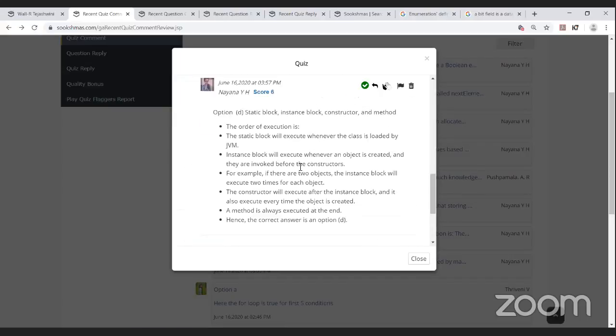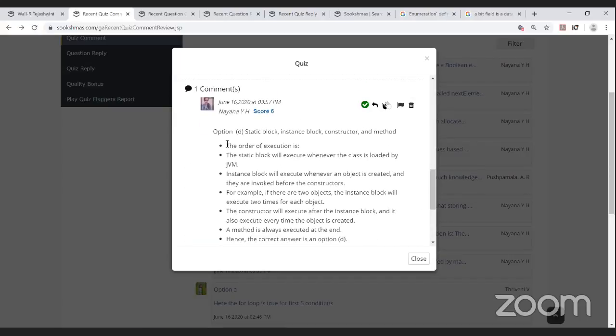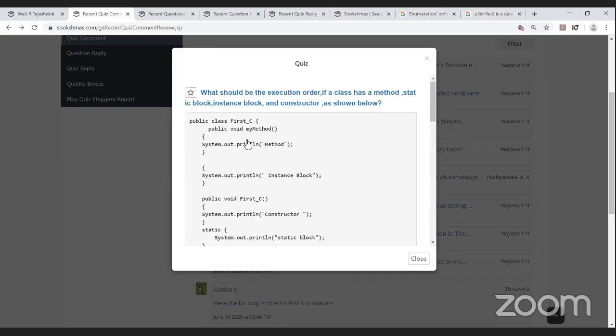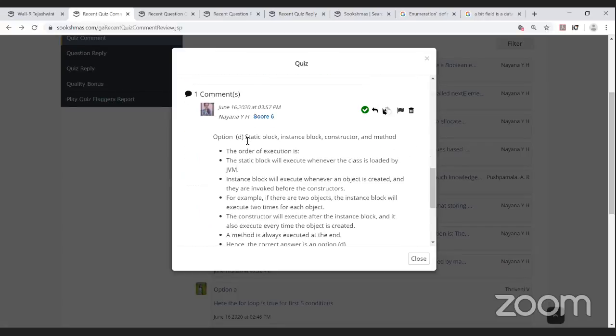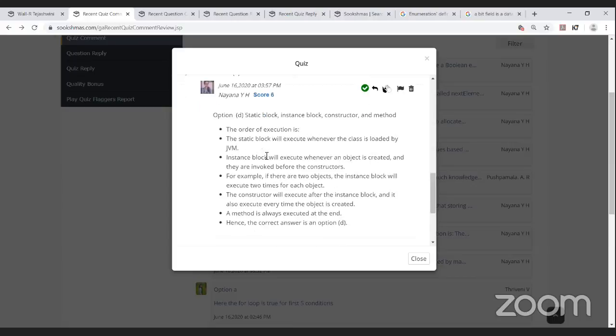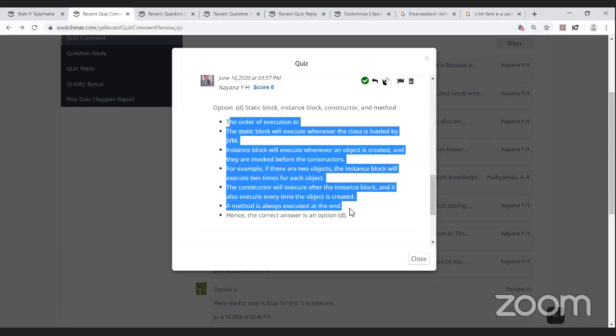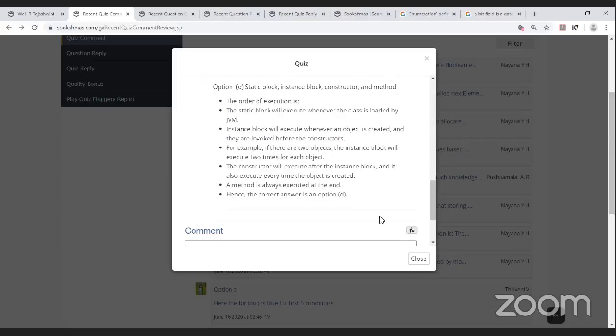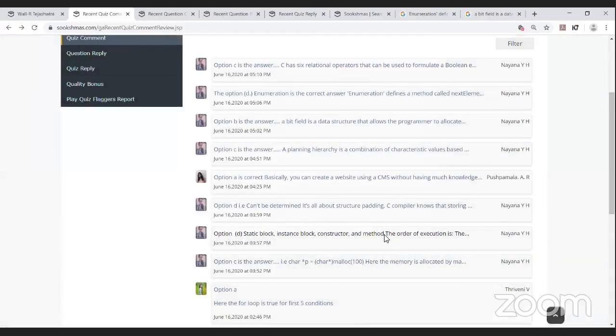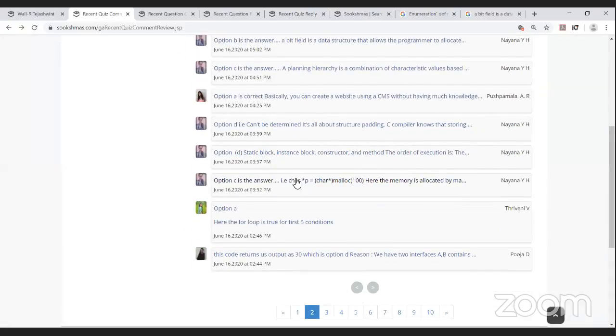Okay, yeah, she has particularly embedded the concept that is being embedded in the code, but I think with respect to the code, she could have explained it also. Yeah, the concept mentioned in her answer is very well done. Okay, and the next comment is being done by Nayana.